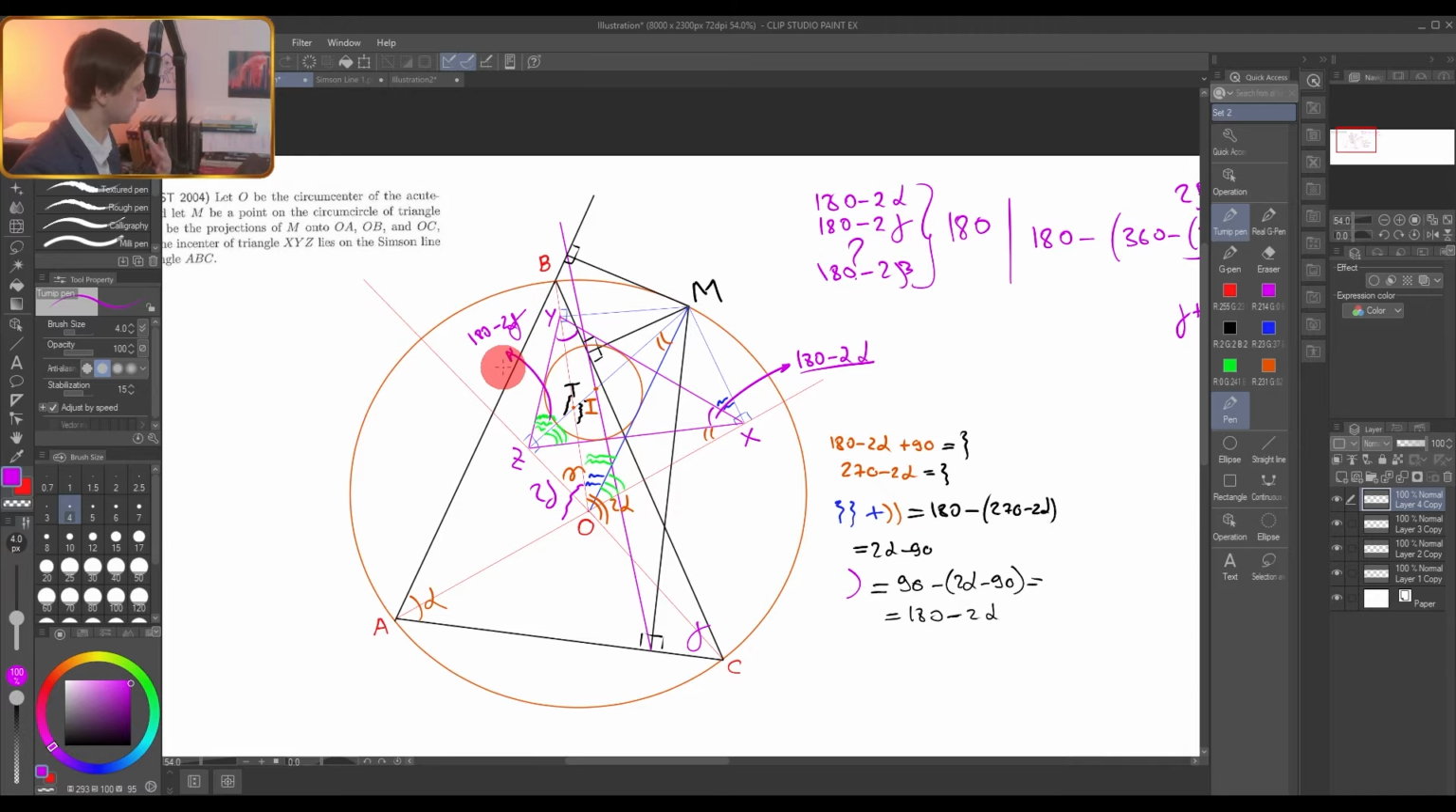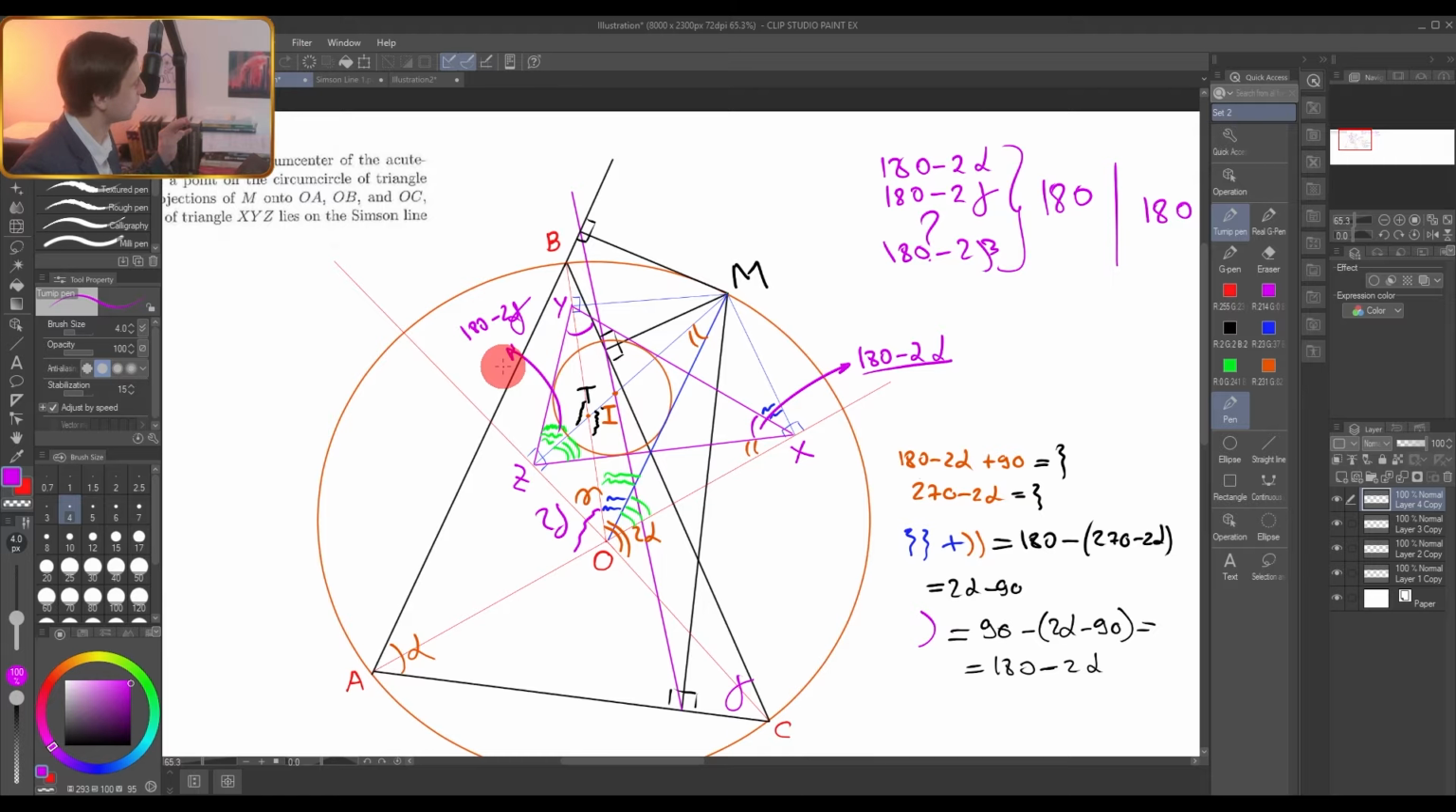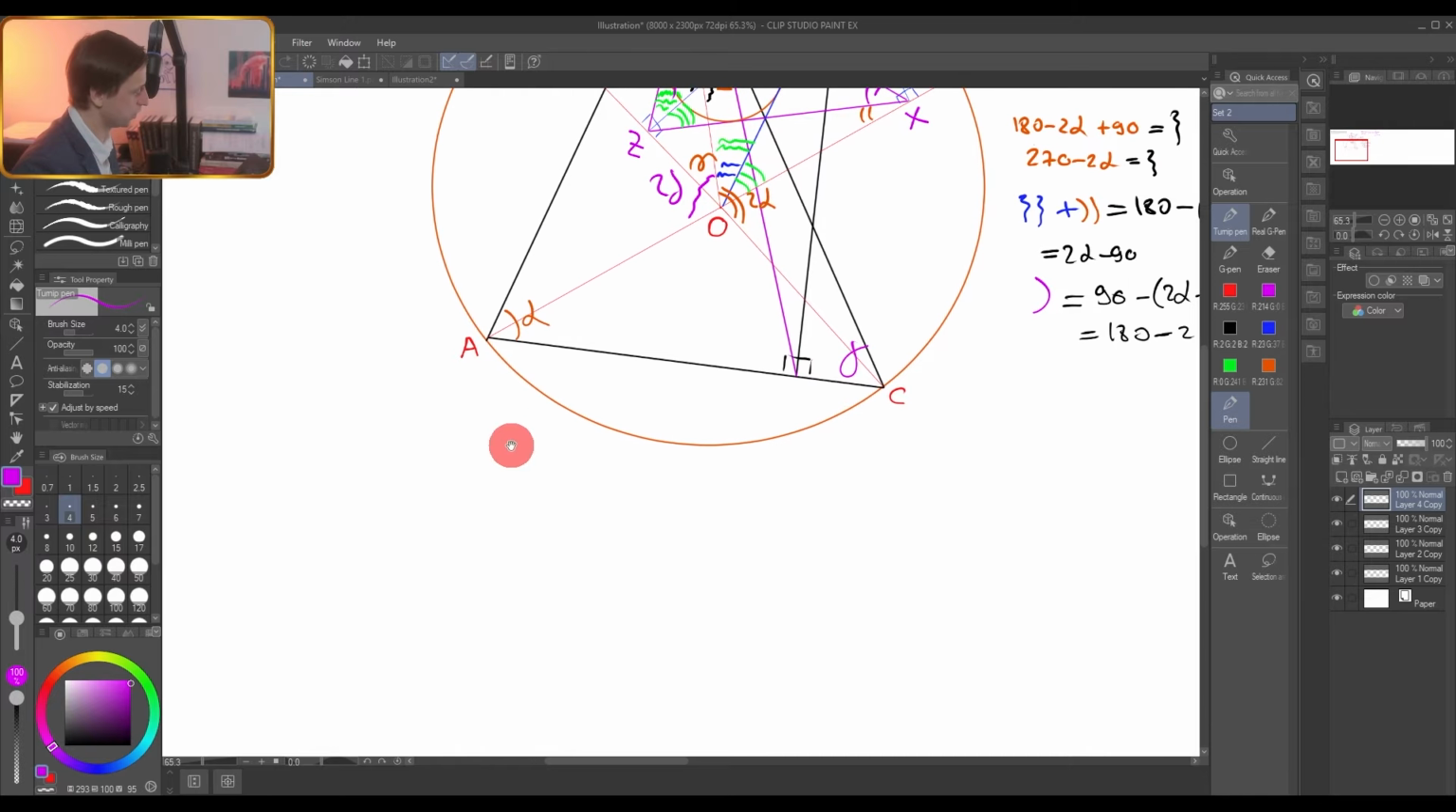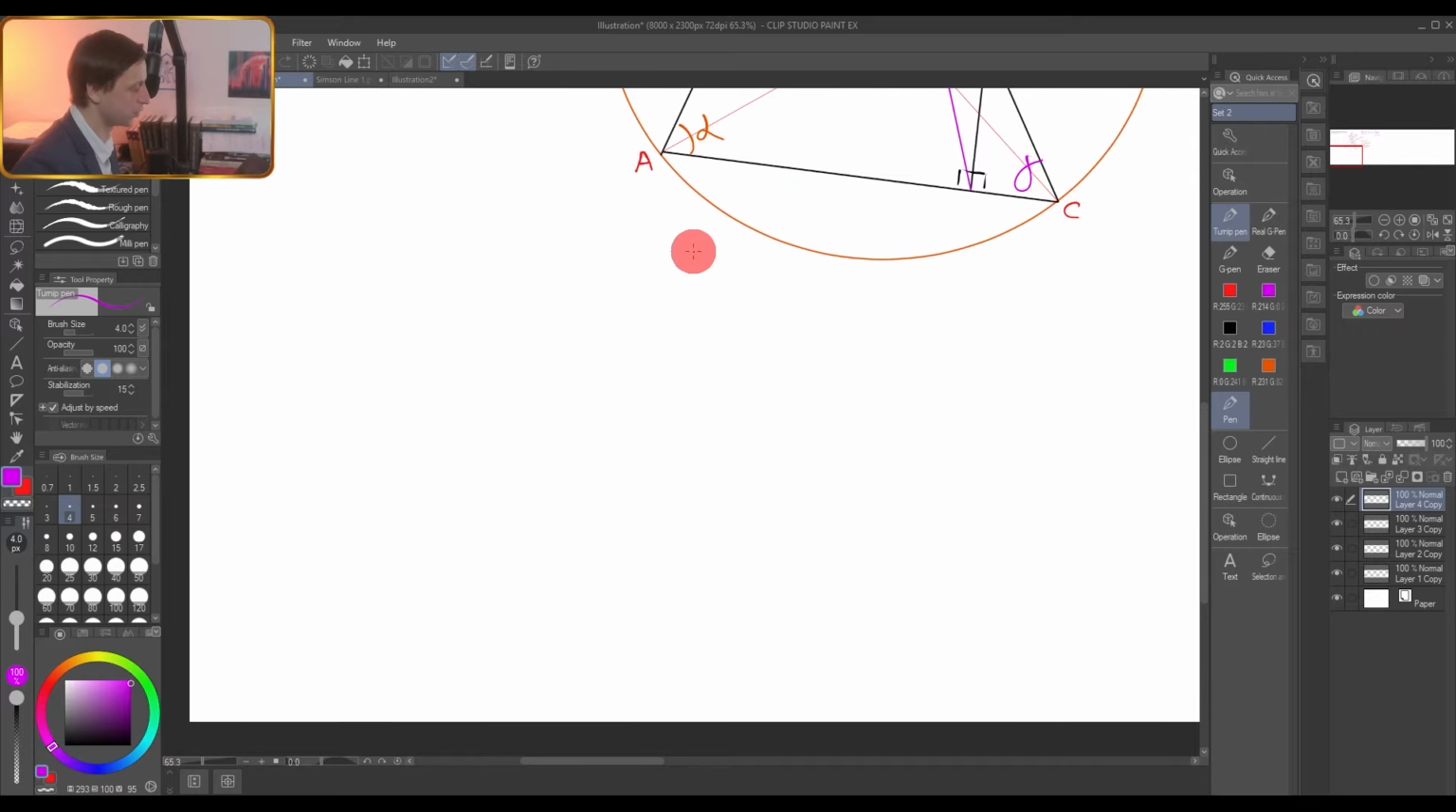So it's just basic research that will help us in the future. If you have experience in geometry, do you recognize any other triangle related to triangle ABC that has the same angles, 180 minus 2 alpha, 180 minus 2 beta, and 180 minus 2 gamma? It's not very difficult to find such a triangle. It's definitely an ortho triangle.